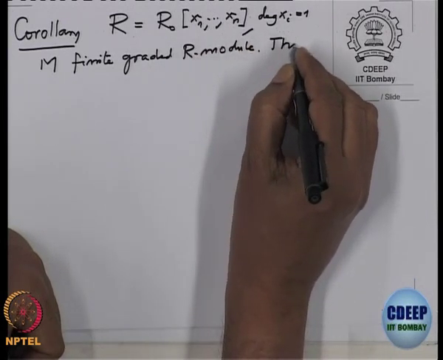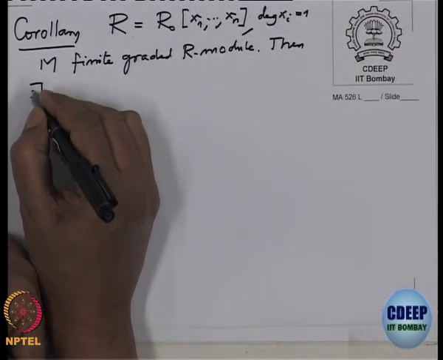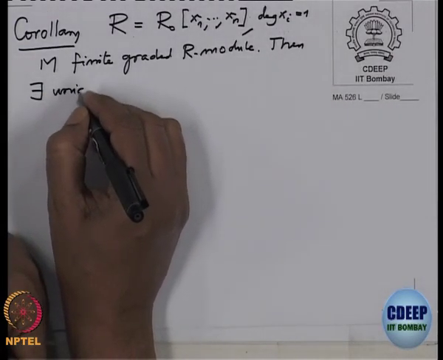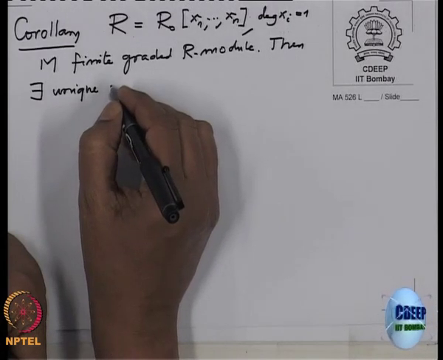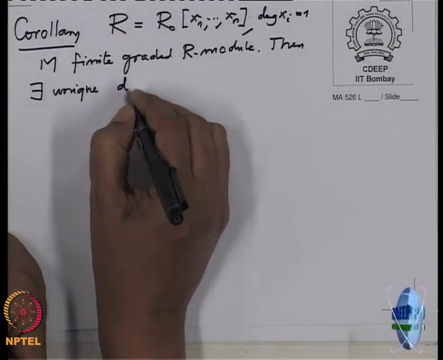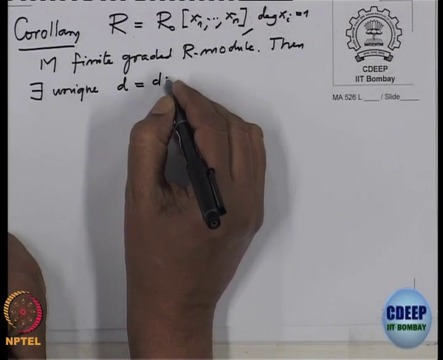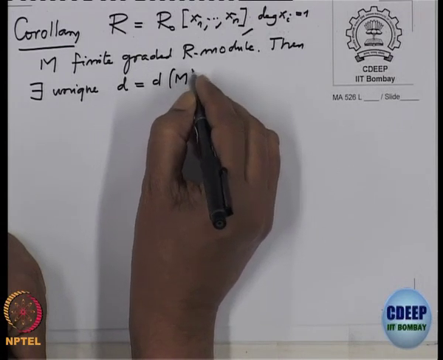Then there exists a unique natural number d, which is d_m, it depends on m.